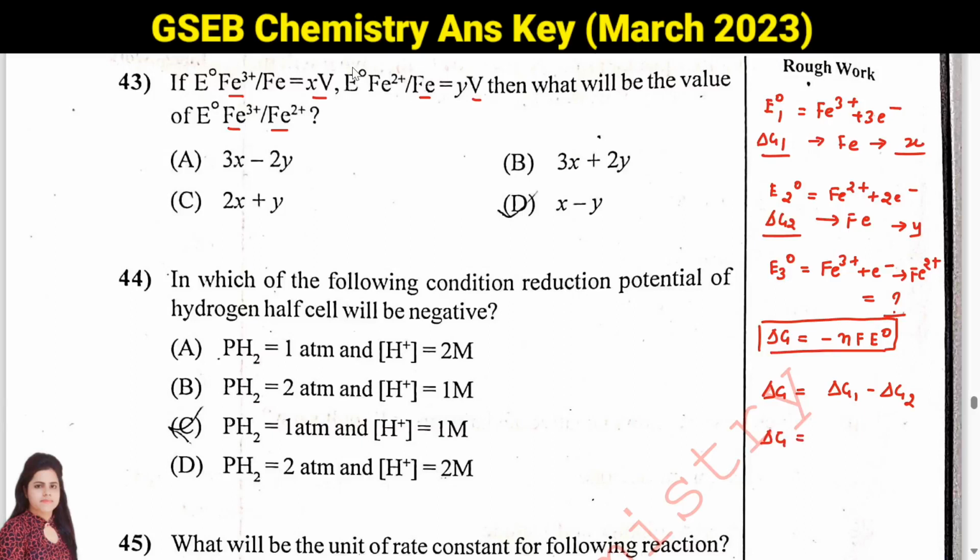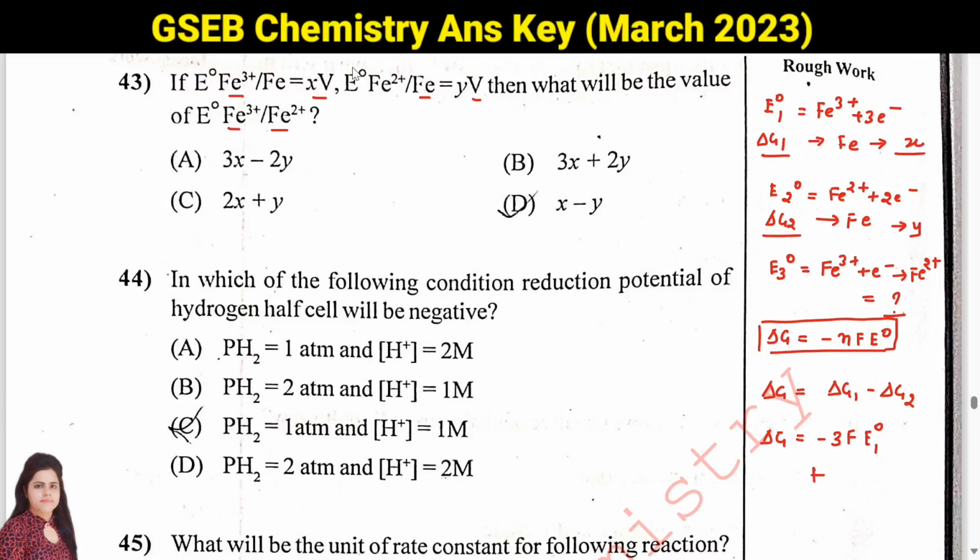Suppose I am writing for delta G1, so it will be minus 3 because 3 electrons we have used, 3 into F, Faraday, into E naught. E naught, you can write E1 naught, or X also, because that value is given. Minus delta G2: G2 means this equation, and we have used 2 electrons.